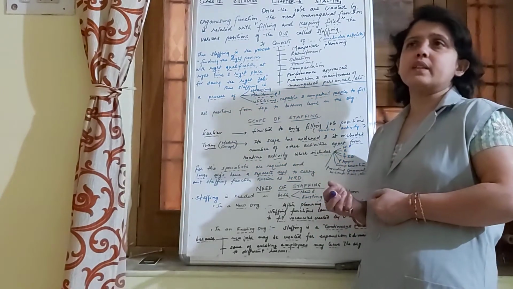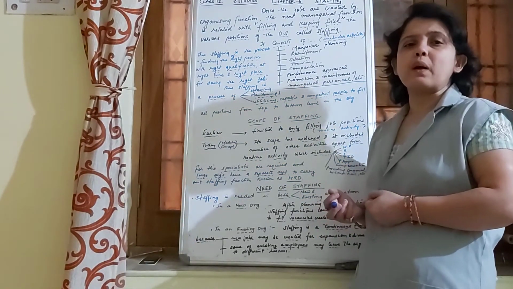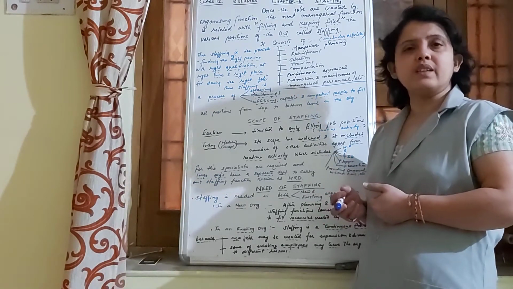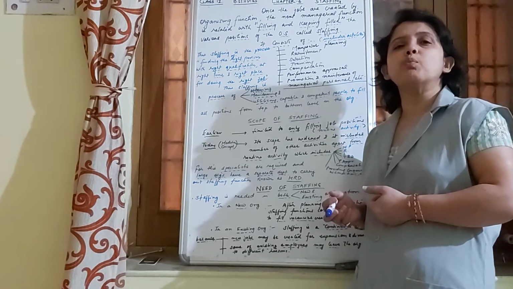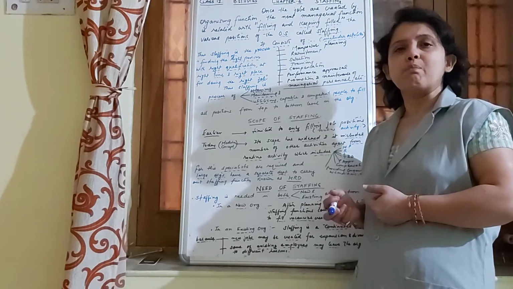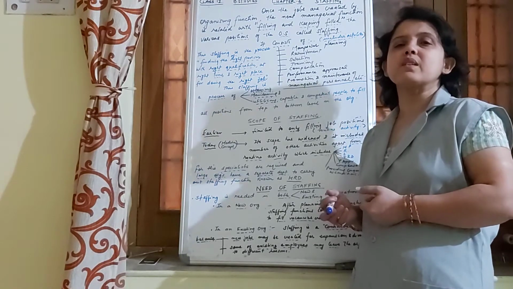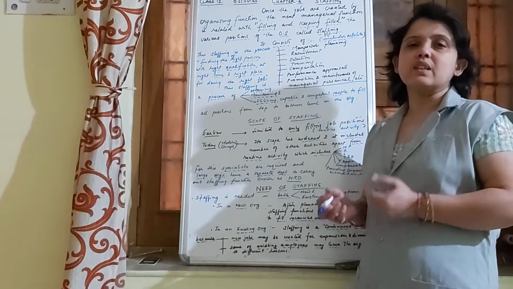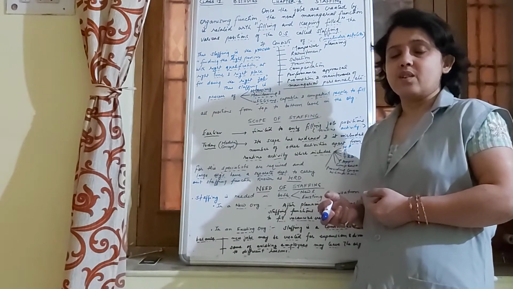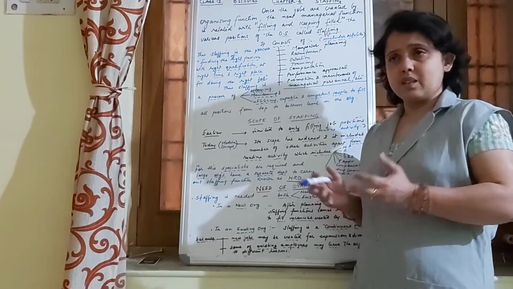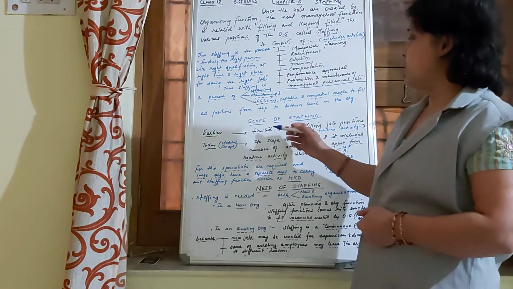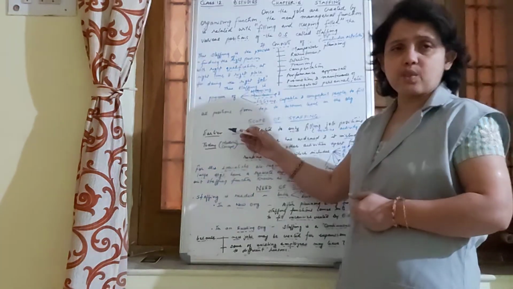We are going to compare how its scope has changed over time, and how this staffing function has evolved. Today it has taken the form of HRD, human resource management or the human resource department, which carries out the staffing function in big organizations. So let us understand, keeping in mind the scope, how it has evolved and how it has changed over time. So we start with the earlier scope of staffing.